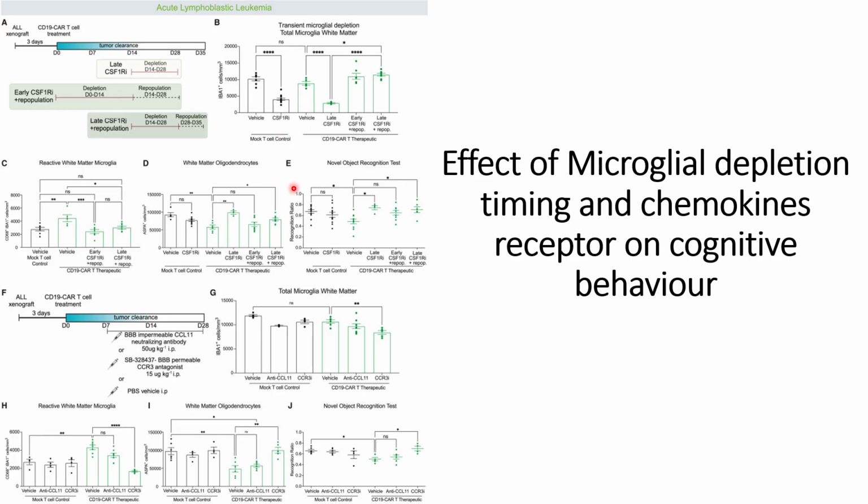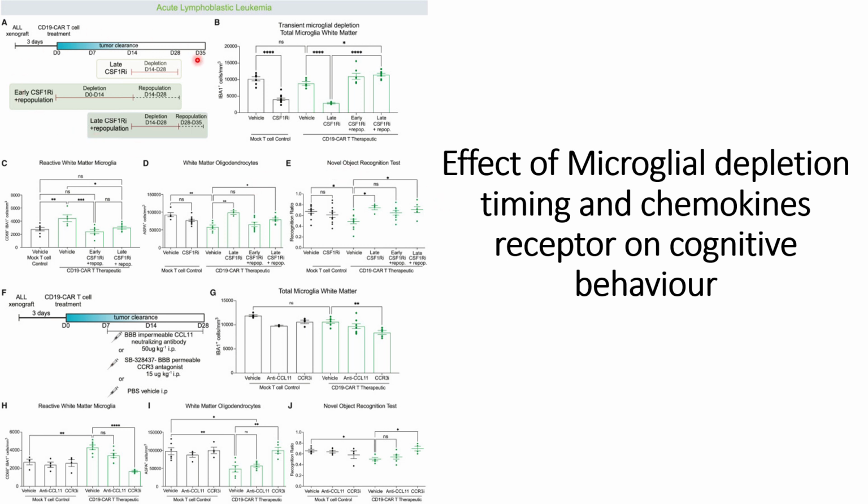So in this video, the researchers want to find out whether there is an effect of microglial depletion timing, and whether, if the microglia are depleted for a certain period of time and then revived, they will again have their impact in terms of a decrease in oligodendrocytes and a decrease in the novel object recognition test or not. So we will discuss those things and their results in this figure.